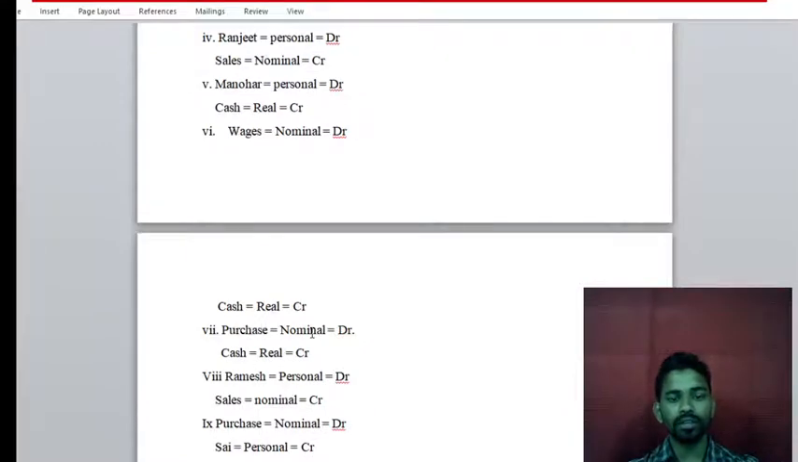Purchase will come under nominal, and cash will be real. The nominal rule is debit all expenses and losses, credit all income and gains. Purchase is an expense, so it is debit. Cash is real, and the real rule is debit what comes in, credit what goes out. While purchasing, cash goes out from the business, so it is credit.